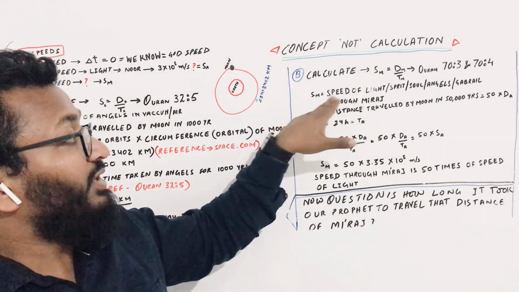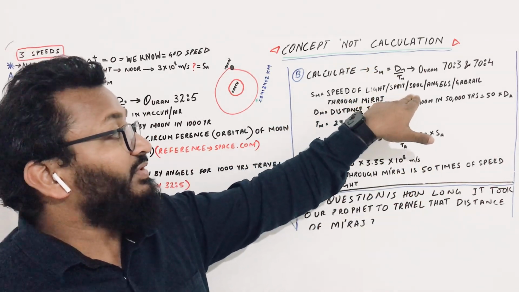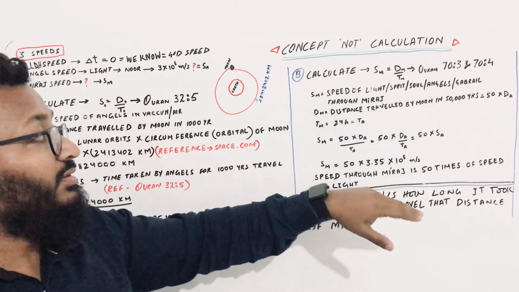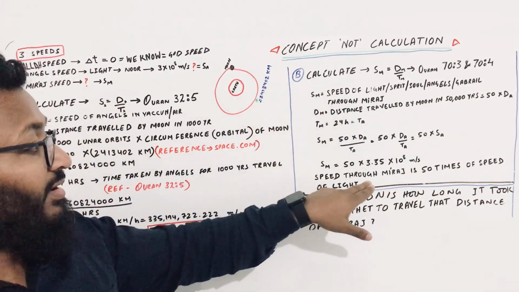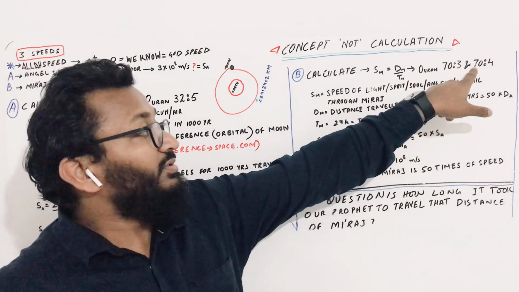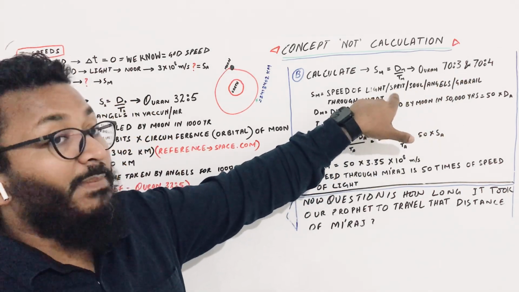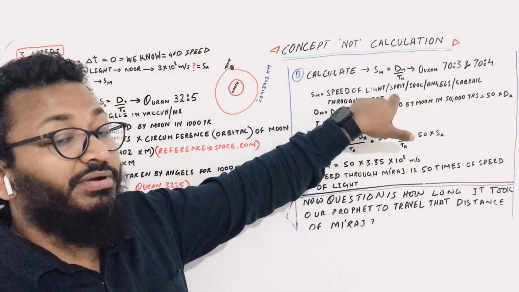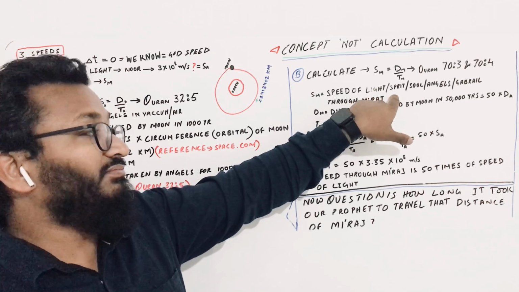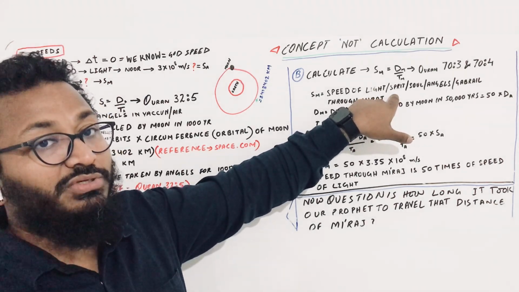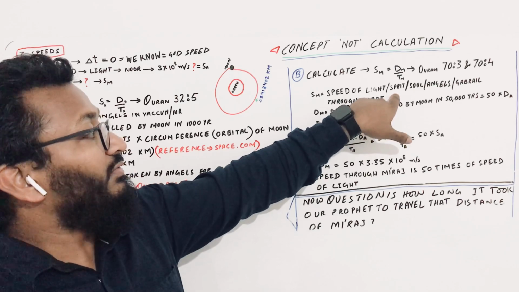And we know that almost all these things we are talking about are made of light. So what I understood now from Miraj, from these words, is that only light can pass. Matter cannot pass. We will talk about matter and mass, E is equal to mc square, in the next videos, and I will explain it to you.